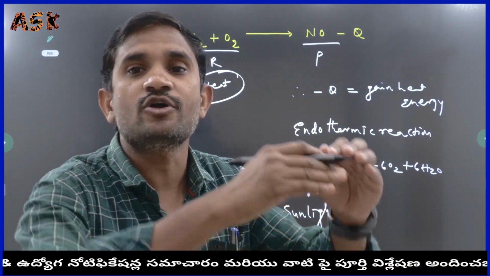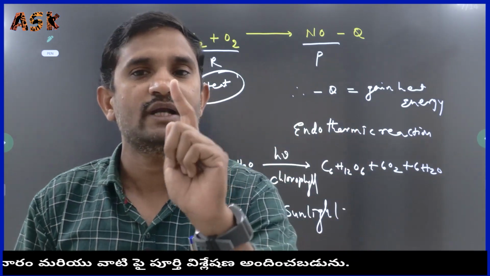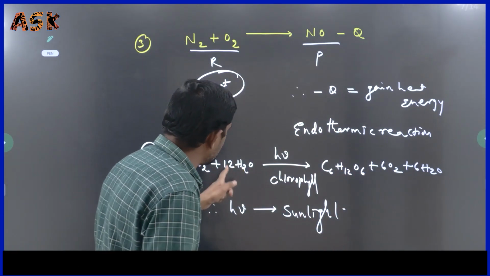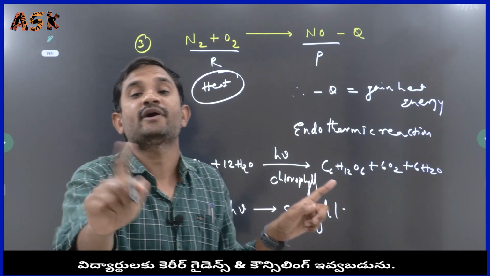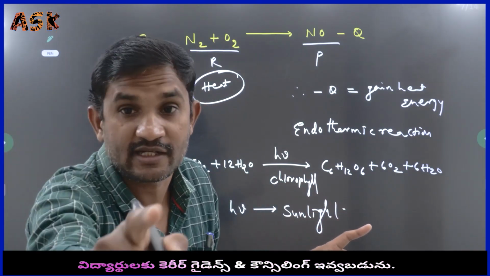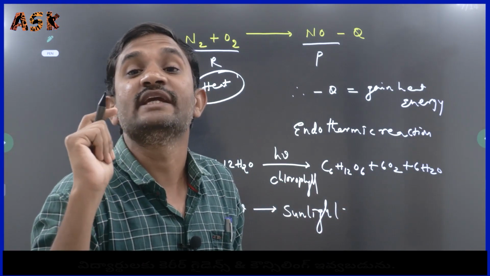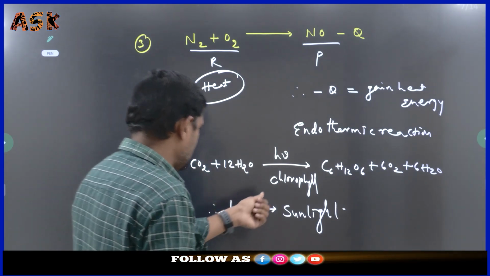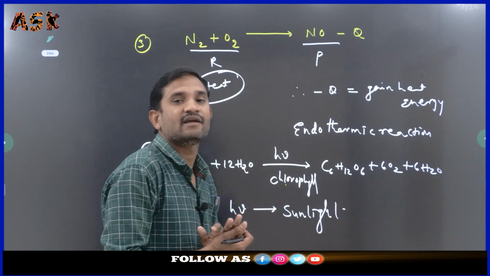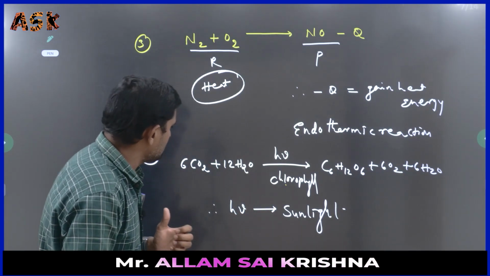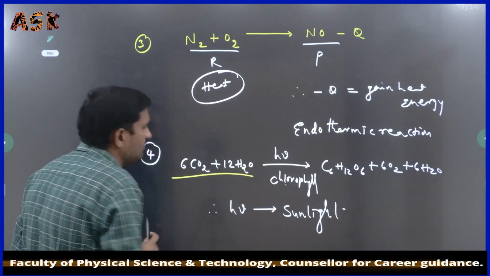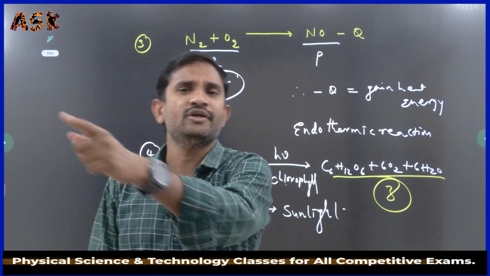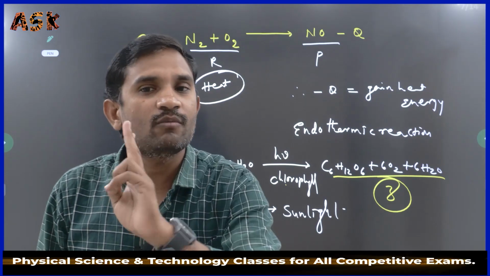Catalyst means it does not participate in the chemical reaction but increases the rate of reaction. Will it directly participate in the chemical reaction? No, it will not participate directly, but it increases the rate of reaction. That is its work as a catalyst. Now see how many reactants are available. Two reactants are available, and three products are formed here.